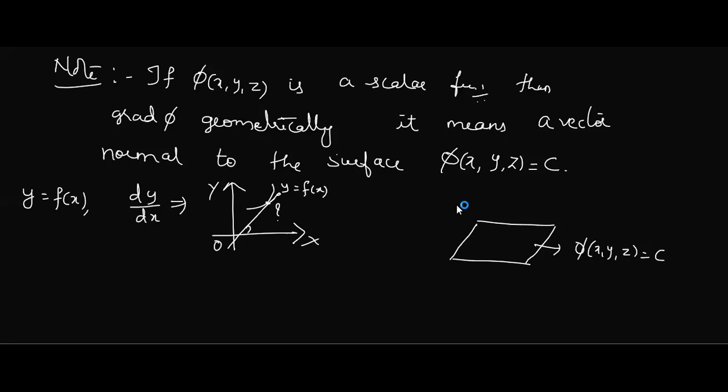Now, if you are finding grad phi, the gradient of phi, you are finding a vector which is normal to this surface. Normal means it's a vector which is perpendicular to this surface. So this vector is nothing but del phi. Now at least a little part is clear.